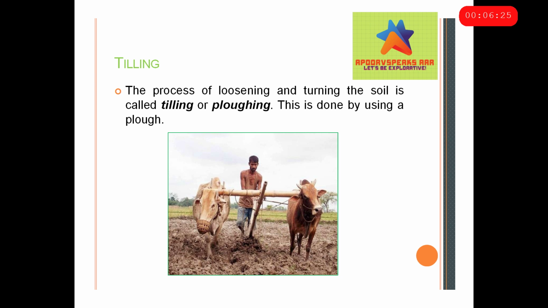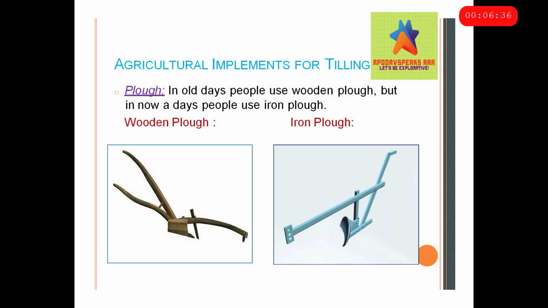Now, preparation of soil involves a process called tilling. The process of tilling is also known as loosening or turning of the soil. This is done using a plow. The plow is a traditional tool. In old days people used a wooden plow, but nowadays people use an iron plow.